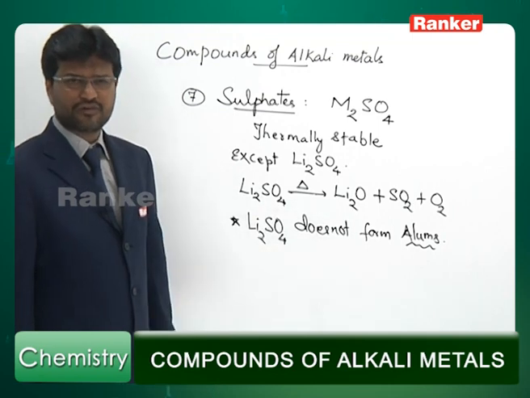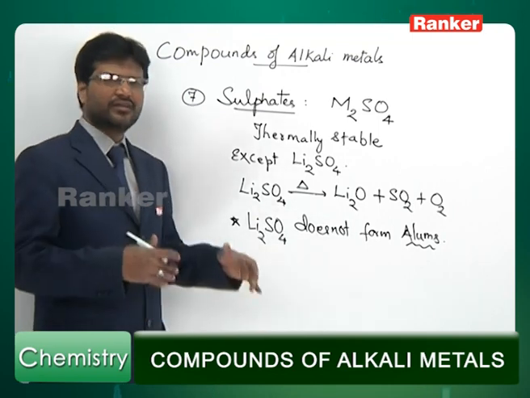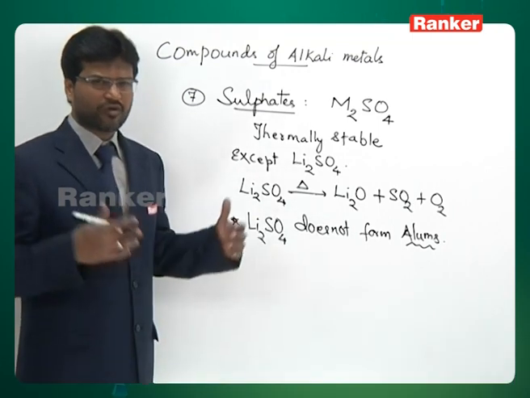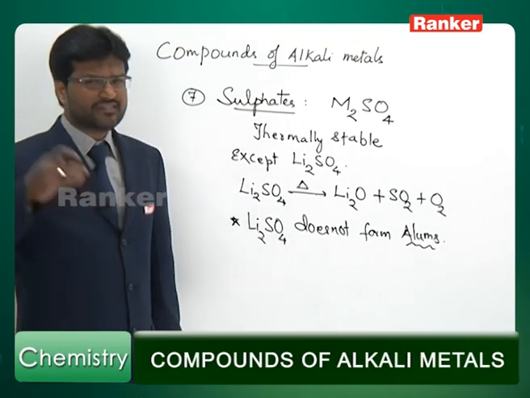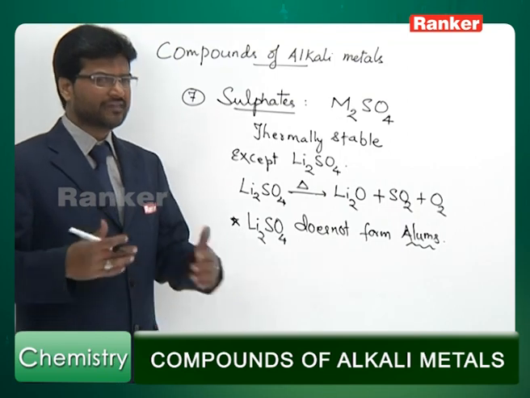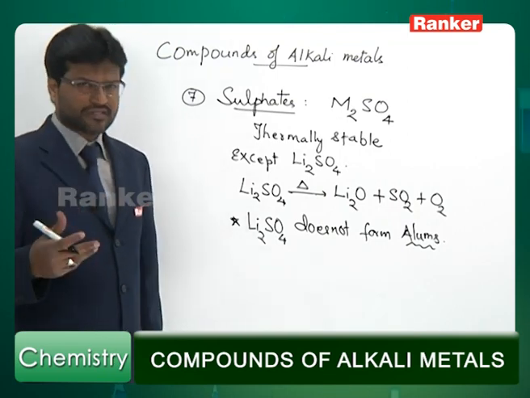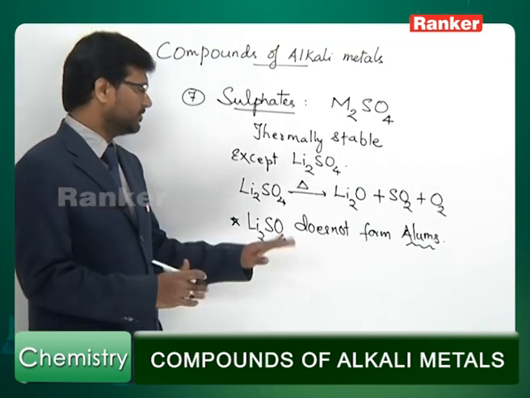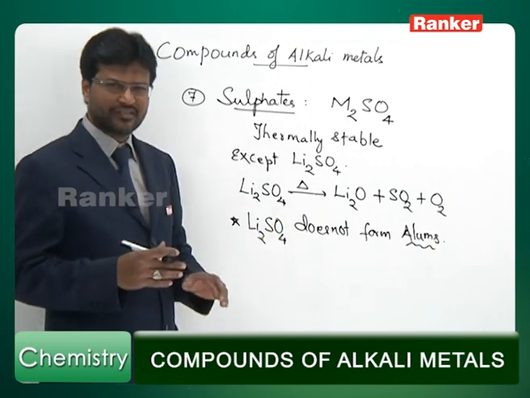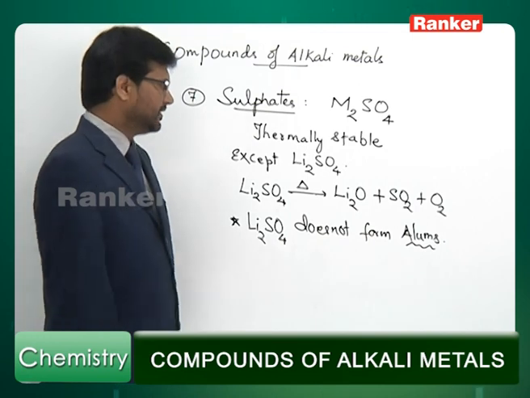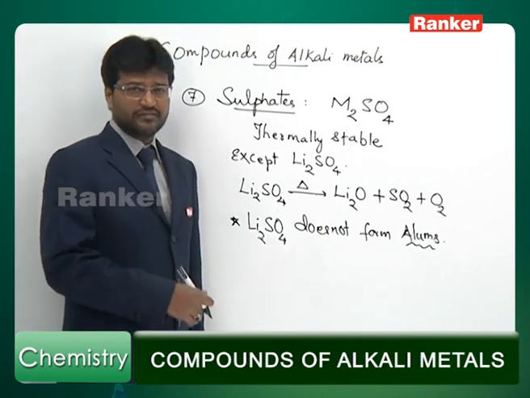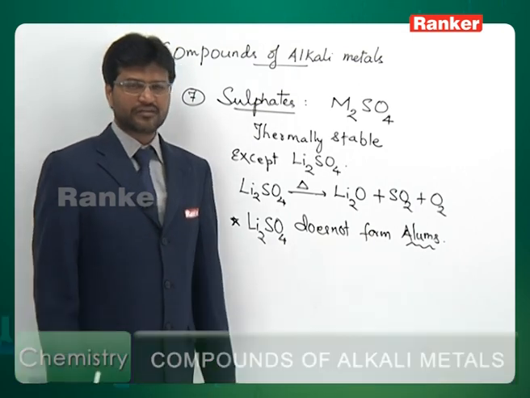Lithium sulfate does not form alums. The reason is the size of lithium is too small to form an alum. What is alum? Why lithium does not form alum? A clarity will be given under third group, that is boron family, not now. Just keep in mind that lithium sulfate does not form a particular class of compounds called alums. Alums are double sulfates, and detail about alums will be discussed under boron family.